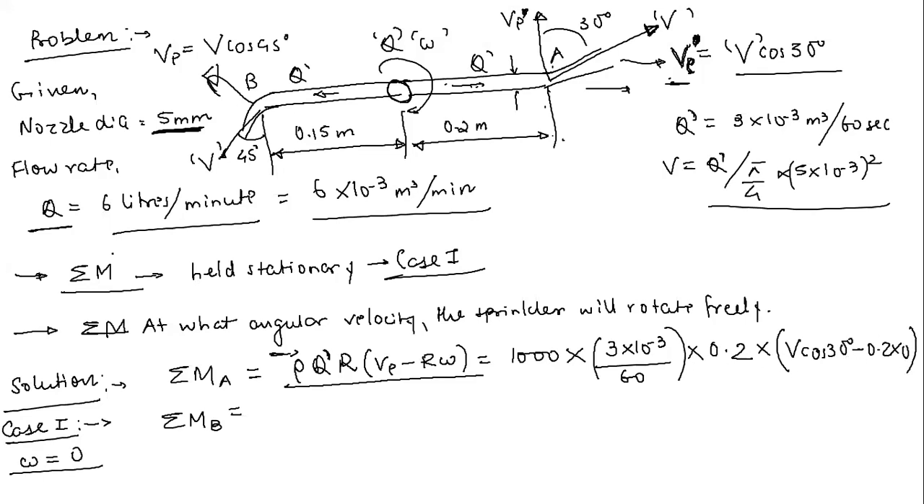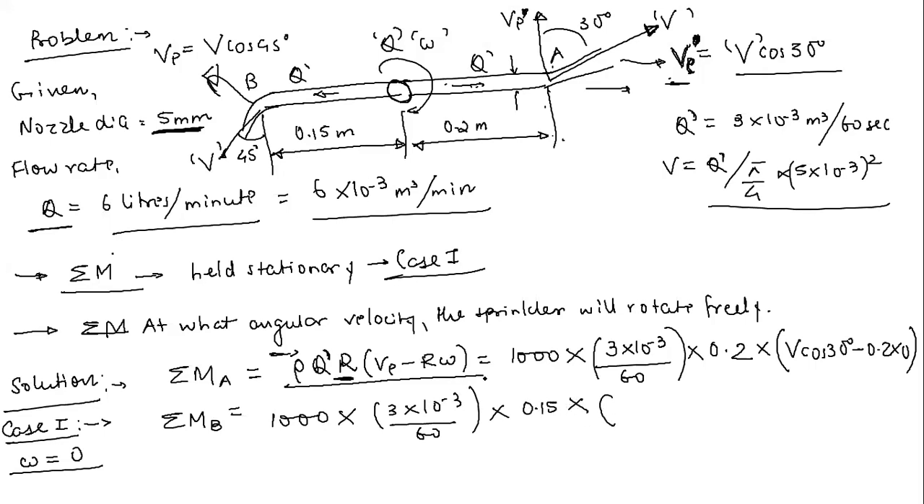Now you can very clearly observe that the relative velocity, that is the tangential velocity of this sprinkler, is going to reduce to 0. So basically the relative velocity is equal to the absolute velocity of the water jet, because there is no movement of the sprinkler. In a similar way you can calculate sigma Mb. For sigma Mb, the Q dash is going to remain the same, but what will be the value of r? This r would be 0.15.